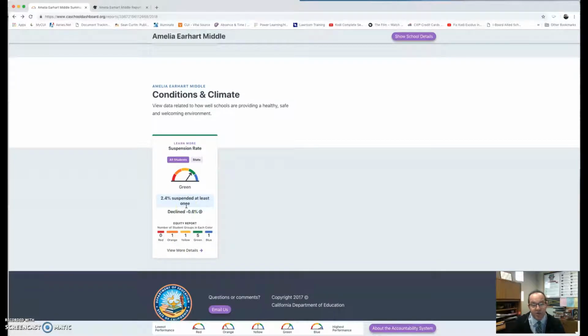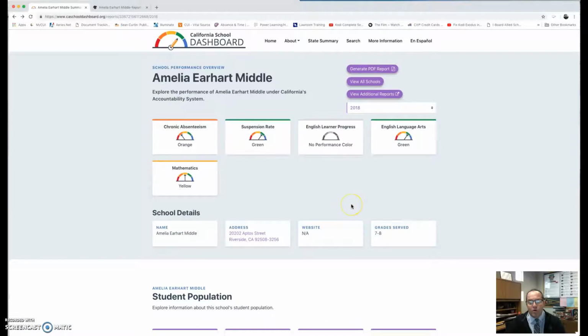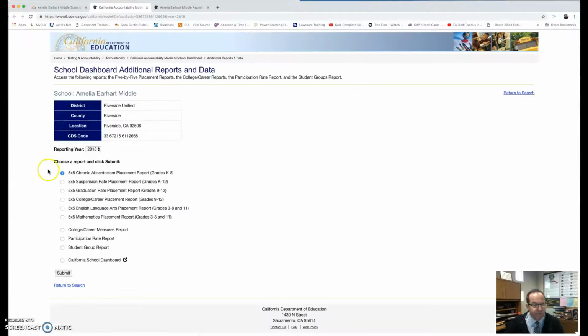We did show some positive gains, which means we declined in our suspension rate. We had 5 subgroups in the green and 1 in orange, and we actually had 1 group in blue. If you want more detail, that just gives you kind of what color and how we did, but you really want to get into view additional reports. So when you look at the reports here, let's say we look at our 3 indicators: our main indicators are going to be suspension rate, ELA, mathematics, and then chronic absenteeism, which we'll have more data on next year.